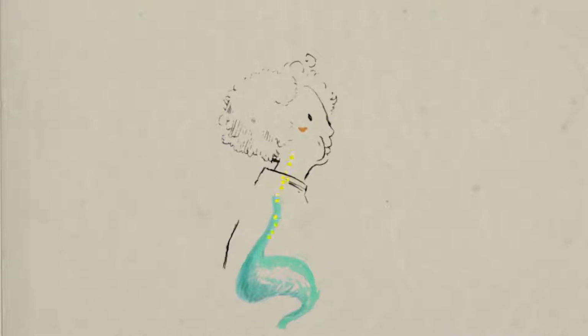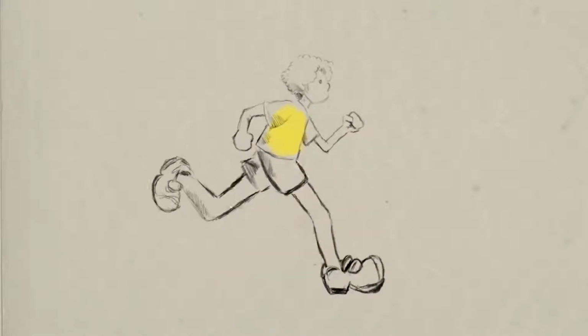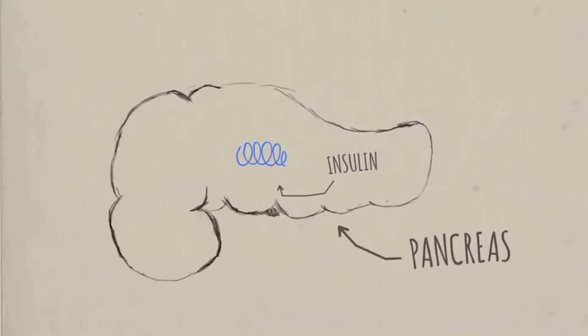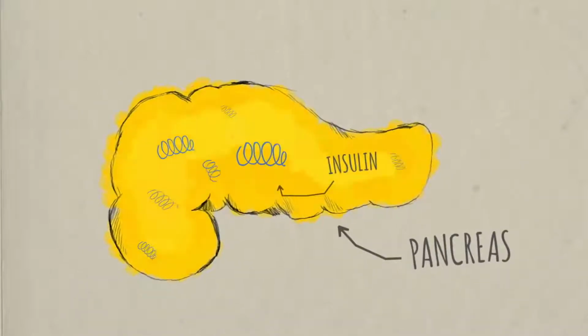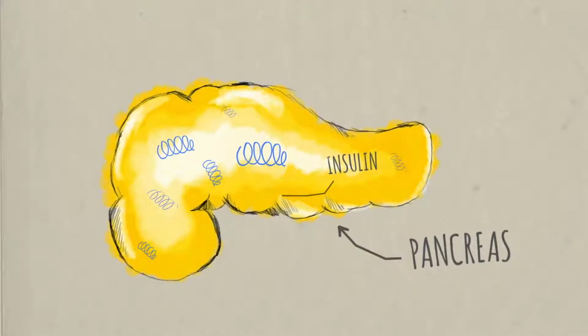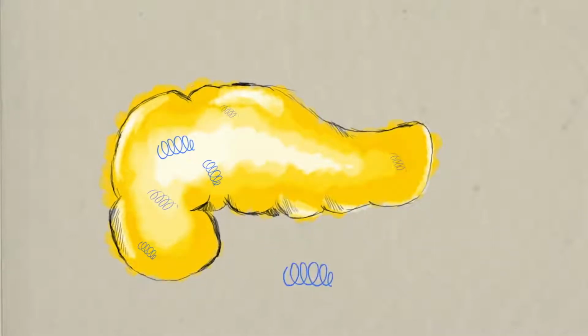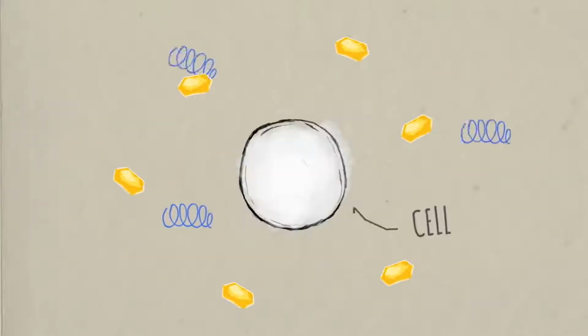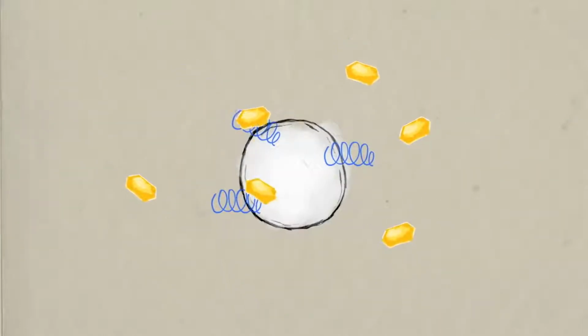When sugar moves from the digestive tract to the bloodstream, your body kicks into action to transfer it into your tissues, where it can be processed and used for energy. Insulin, a hormone synthesized in the pancreas, is one of the body's main tools for sugar management. When you eat and your blood sugar rises, insulin is secreted into the blood. It prompts your muscle and fat cells to let glucose in and jumpstarts the conversion of sugar to energy.